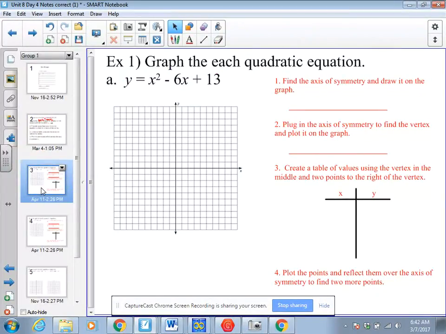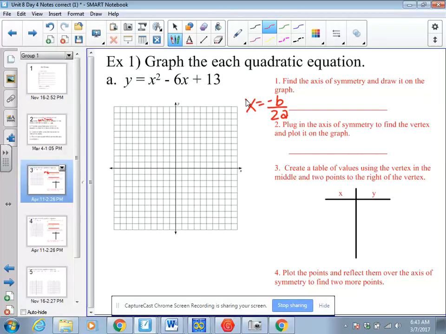All right. I have the equation y equals x squared minus 6x plus 13. So first thing I'm going to do is determine my axis of symmetry using the equation x equals negative b over 2a.